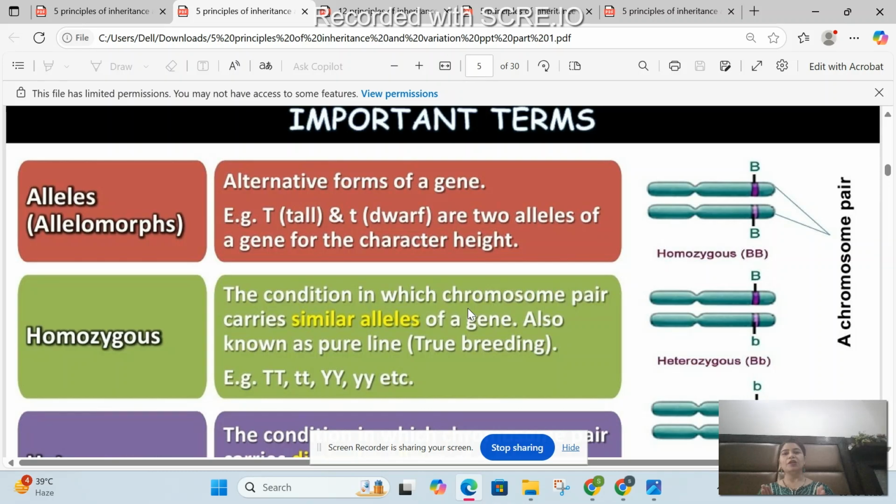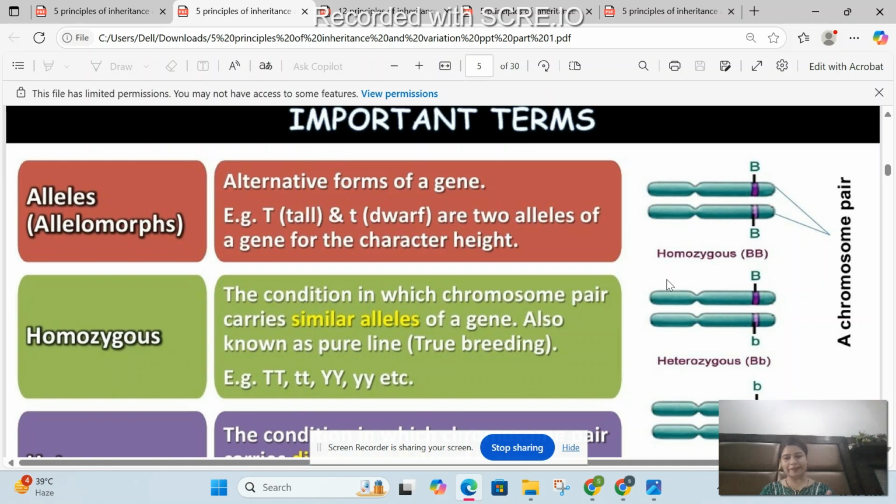If I talk about eye color, eye color may not be similar in both the parents. Mother might have a different eye color, father might have a different eye color. So if a child inherits both the chromosomes, he has both the alleles.